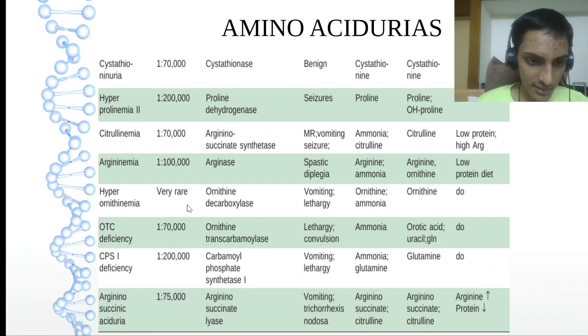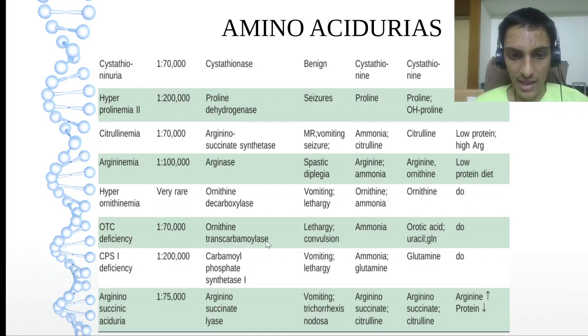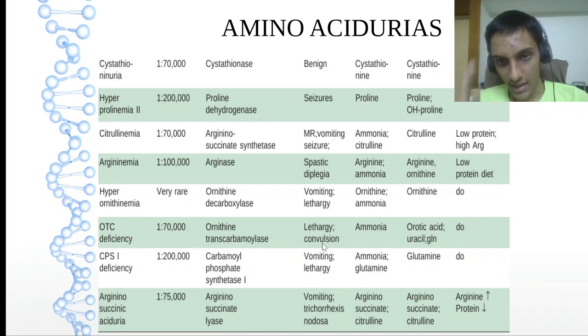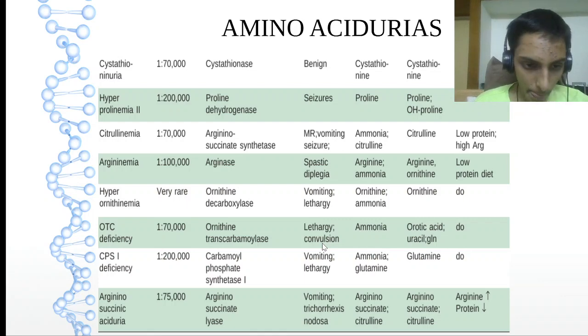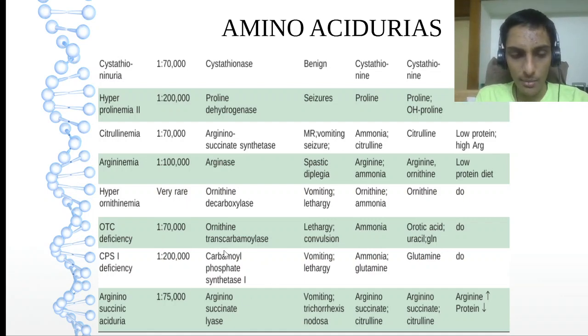Some more aminoacidurias. We have OTC deficiency, ornithine transcarbamylase, causing lethargy and convulsion. What is important here is the enzyme defect and clinical features. CPS1 deficiency catalyzes our first step, ammonia and carbon dioxide becoming carbamoyl phosphate, causing vomiting and lethargy.